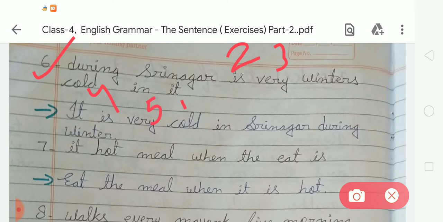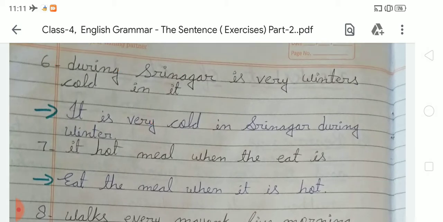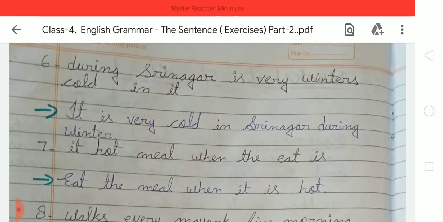Number 5 is in. Number 6 is Srinagar. Number 7 is during. And the last one, number 8, is winter. So the sentence will be, it is very cold in Srinagar during winter.